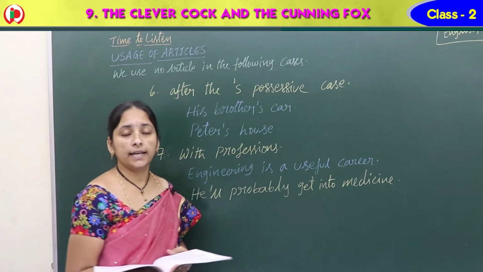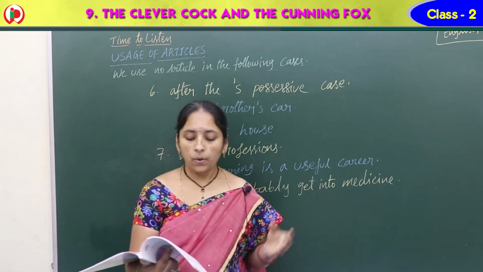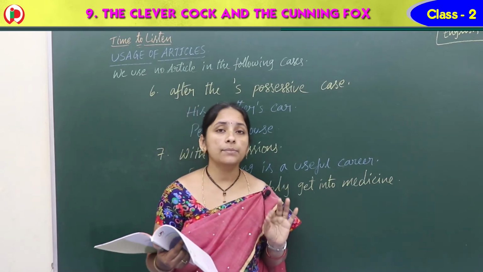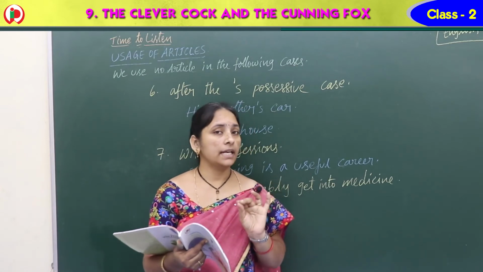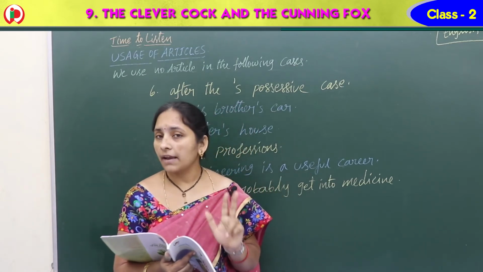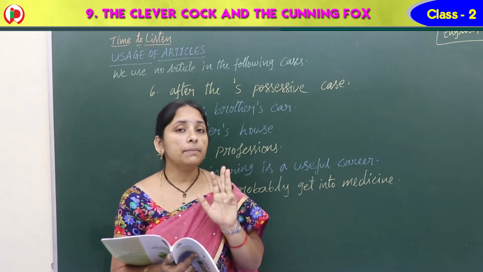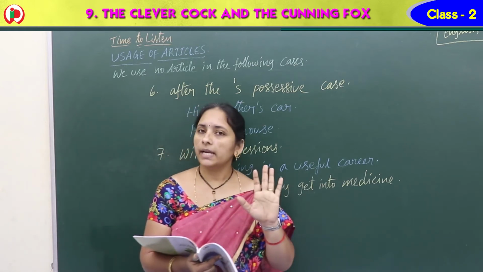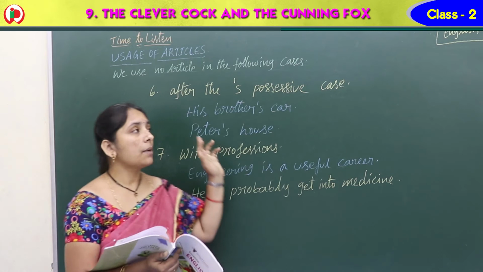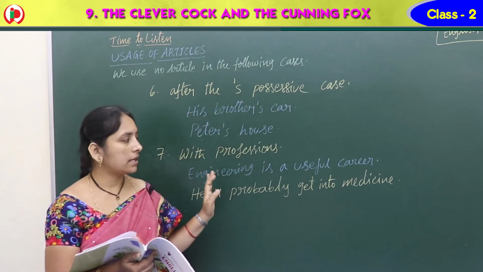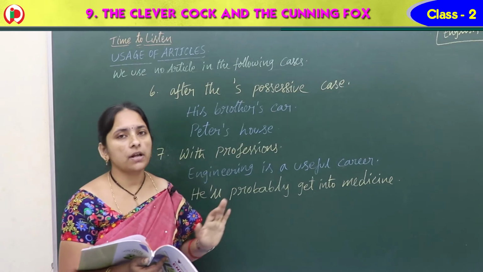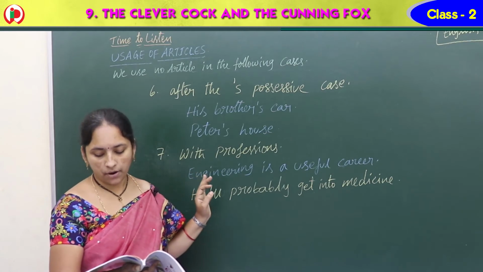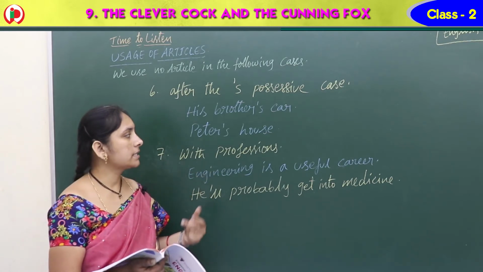That means we cannot use any article before these things. What are those? One is with the names of countries if they are singular. Another is with the names of languages. Another is with the names of meals. With the names of languages, meals, and people's names, we cannot write any articles. With titles and names also, we cannot write any article. And after the apostrophe s, the possessive case, also we cannot write articles. And with professions also, we cannot write any articles. Okay, Nana? So these are the main important points. Then in the next class, we can see the next grammar topic.